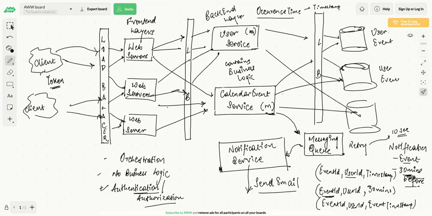So notifications, we answered that. Because we have a messaging queue, it can help us to do a retry, as well as help us to deliver the message at a later point of time. So both of these can be handled with the help of messaging queue. Okay.